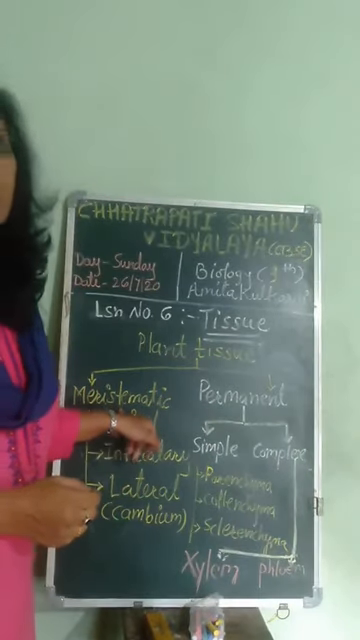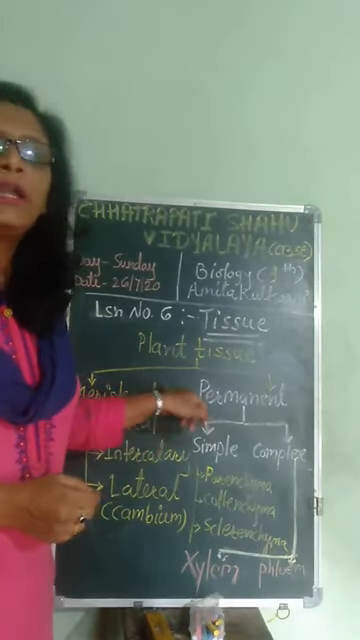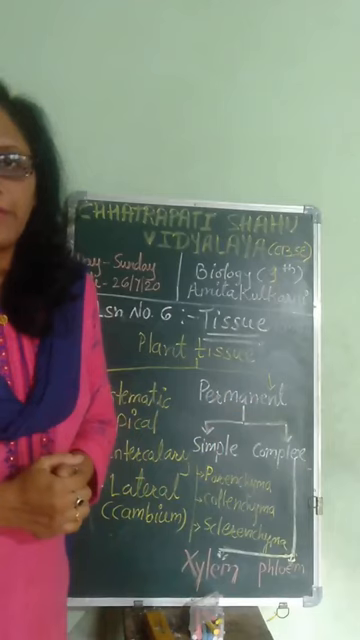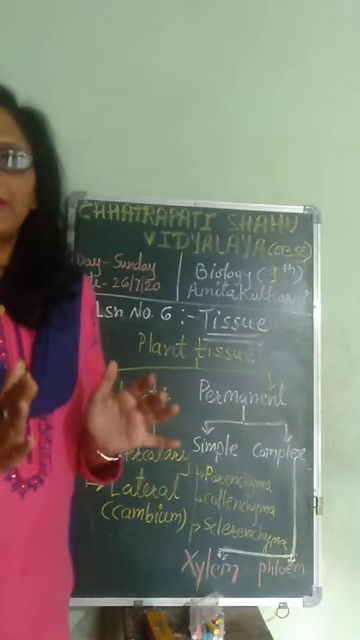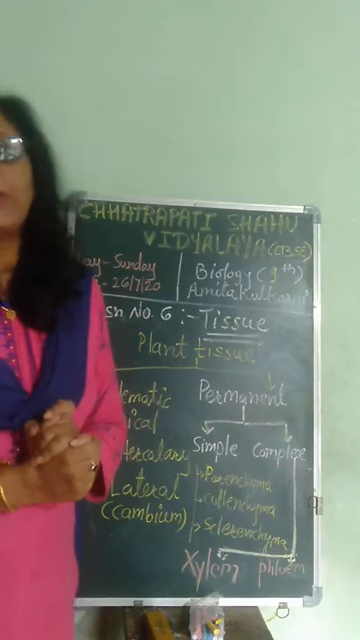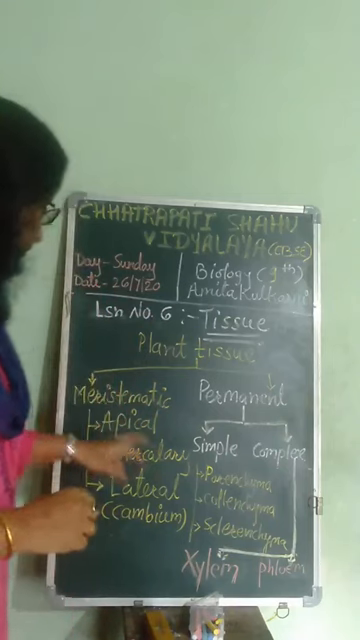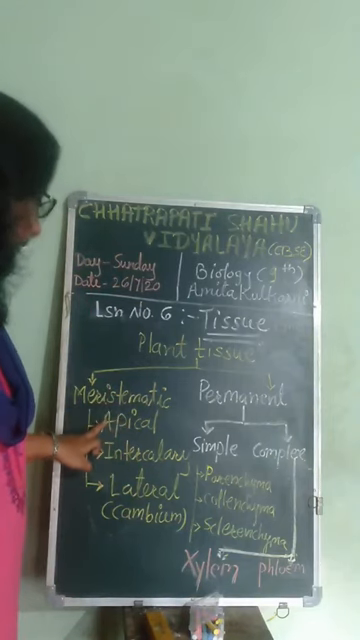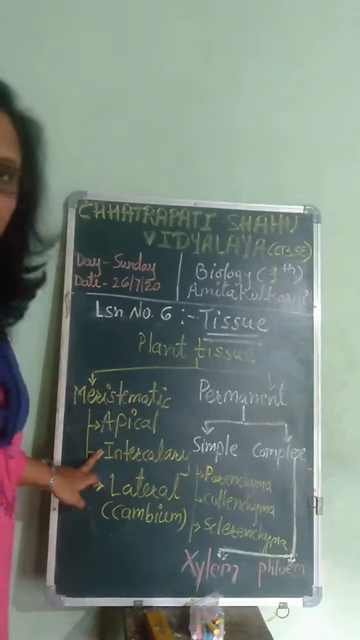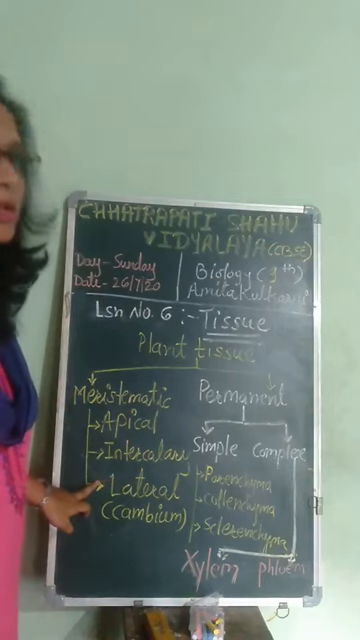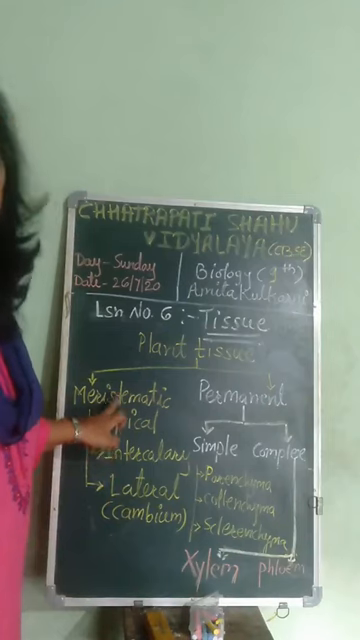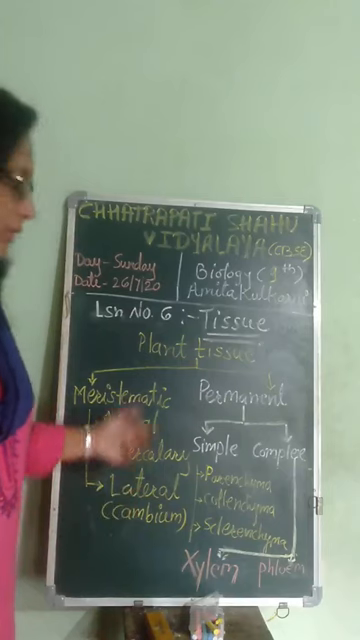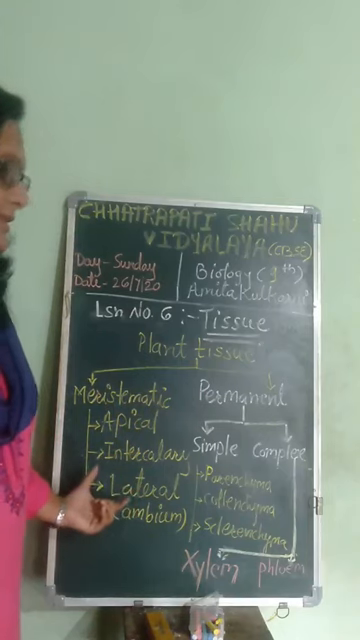Meristematic tissues are the dividing tissues in the plant. They keep on dividing and redividing, and they are present at a particular location in the plant. First we will see their types. There are three types of meristematic tissues: apical meristematic tissue, intercalary meristematic tissue, and lateral meristematic tissue, which is also called cambium. So, these three are the types of meristematic tissues.